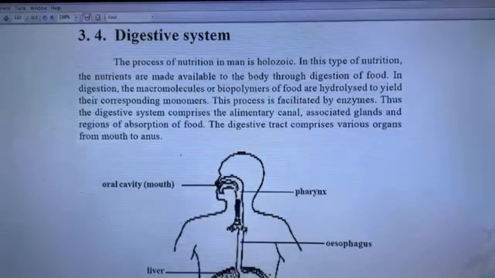Thus, the digestive system comprises the alimentary canal, associated glands, and regions of absorption of food. The digestive tract comprises various organs from mouth to anus.